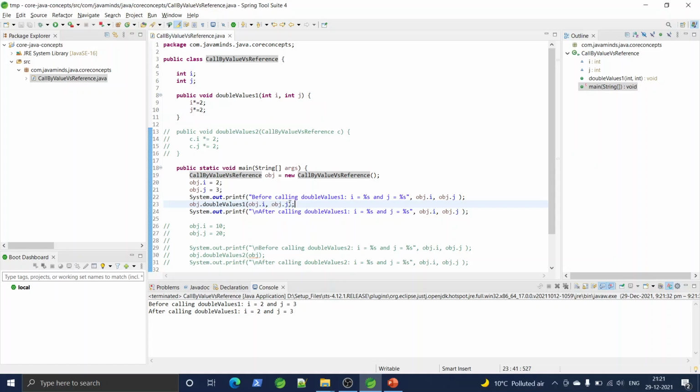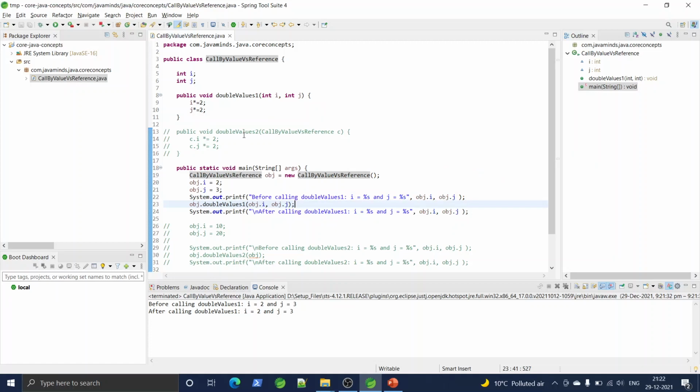In primitives, a copy of the original arguments is created and passed into the method, and any changes done on those parameters will be within that scope, within that method only. It will not be reflected outside that method.